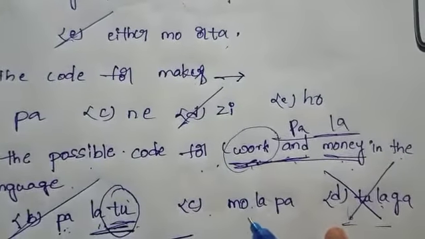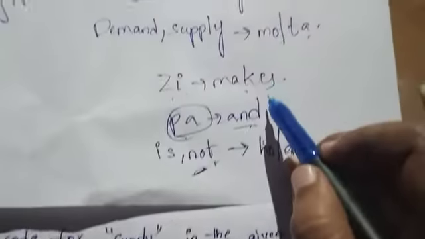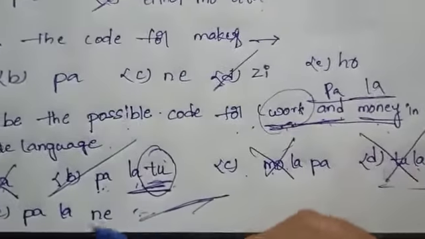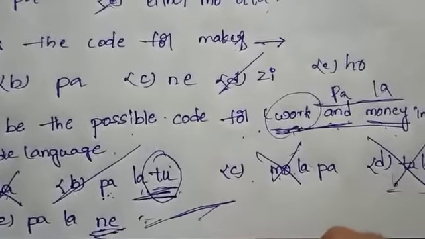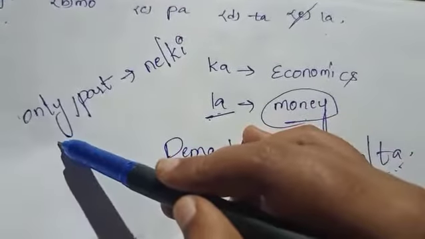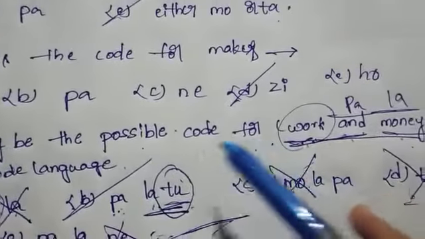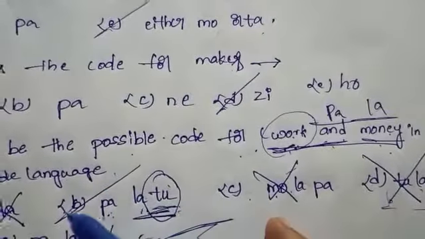See third option, MO. MO is code for either demand or supply. Option C is wrong. Next, option E, NE. NE is code for either only or part. Option E is wrong. So the possible code for work and money is PALATU. Option B is correct.